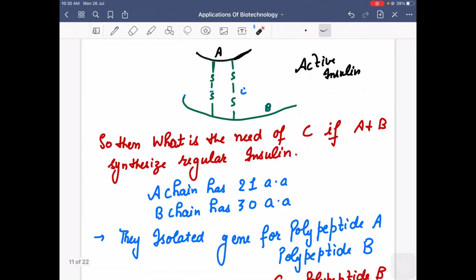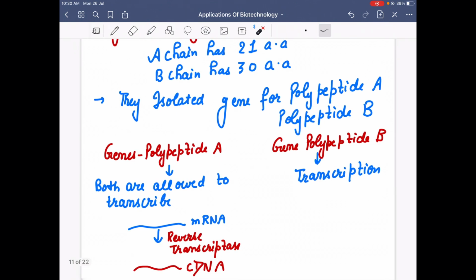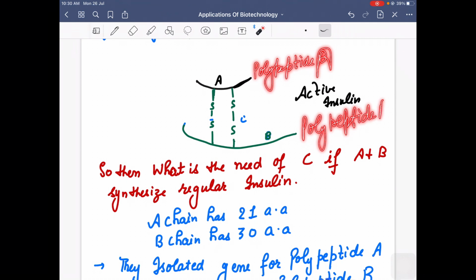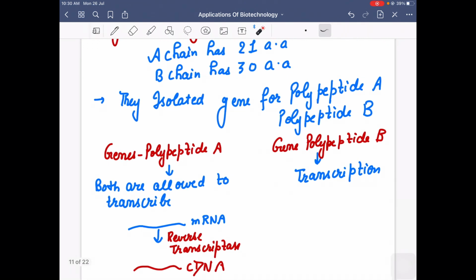So what did they think? They isolated the sequence of polypeptide chain A and the sequence of polypeptide B. First they took the gene coding for polypeptide A, and then they took gene B for polypeptide B. Then the gene will undergo transcription, and mRNA will be formed.